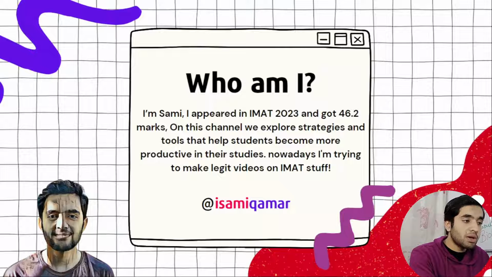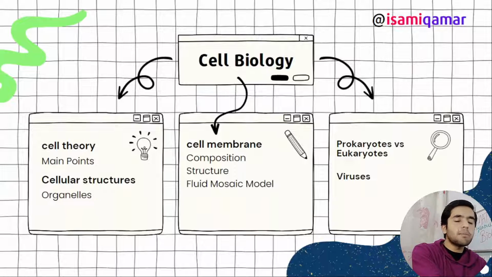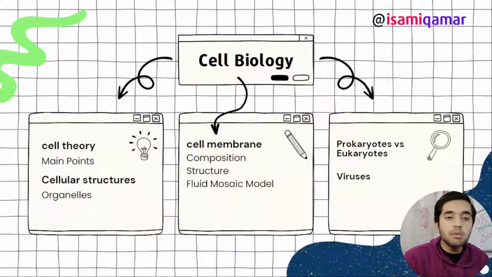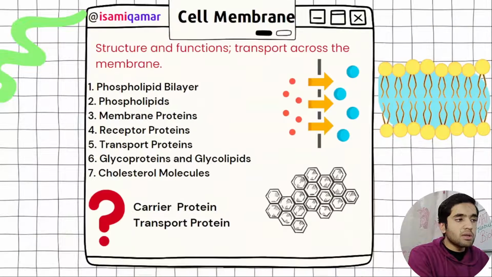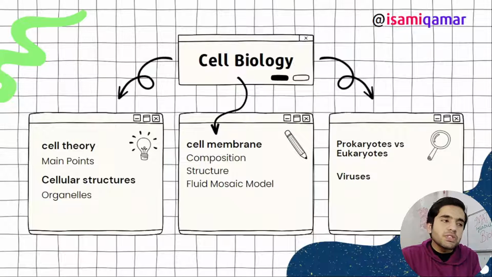Now let's move on to our IMAT specifications, starting with cell biology. In cell biology we have these main topics: cell theory, cellular structures, the cell membrane, and prokaryotic versus eukaryotic cells. I have made separate slides for them, and we are going to go through them step by step.